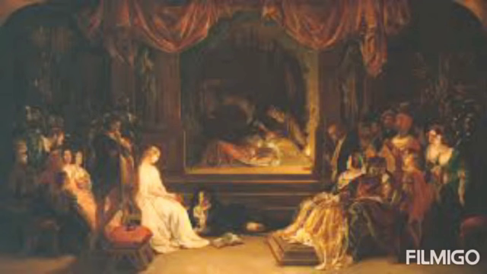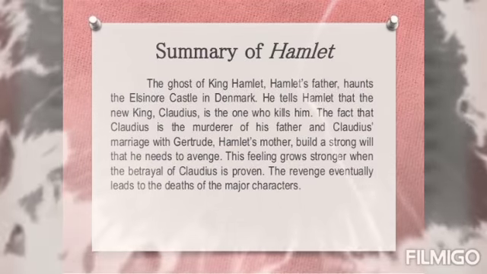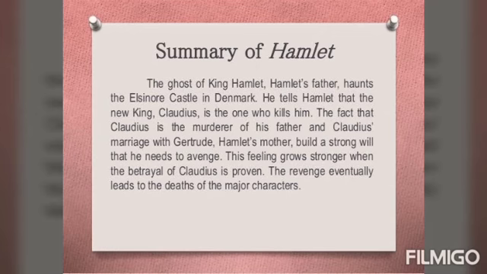When news arrives that a pirate attack has allowed Hamlet to escape back to Denmark, Claudius comes up with a new plot in which a supposedly friendly duel between Hamlet and Laertes will actually be a trap. Laertes' rapier will be poisoned.